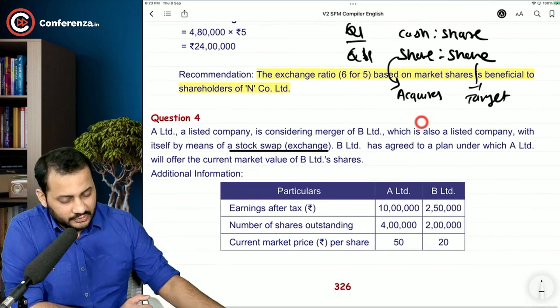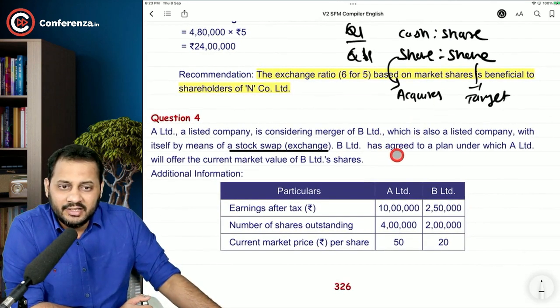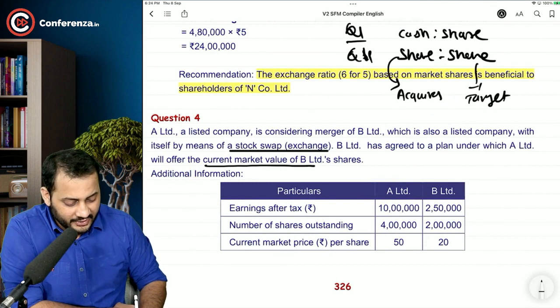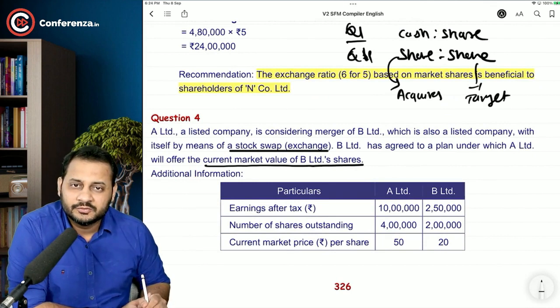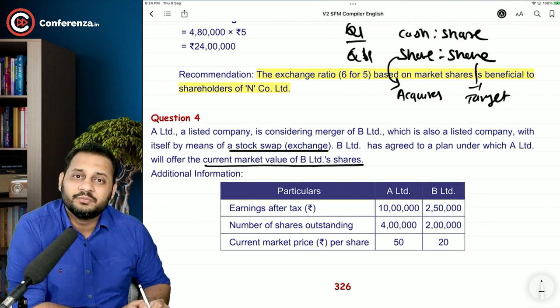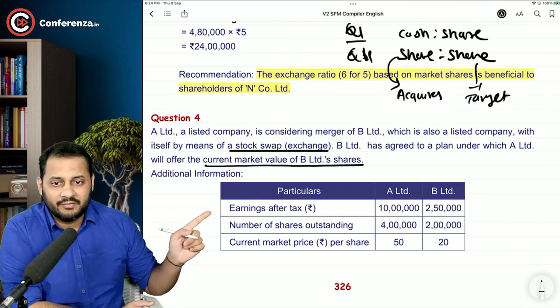B Limited has agreed to a plan under which A Limited will offer the current market value of B Limited shares. What does that mean? It means that whatever the market price of your share is, we are going to pay that to you, but not in terms of cash, in terms of shares. So have a look.